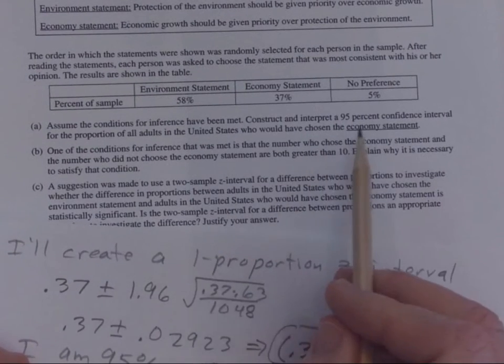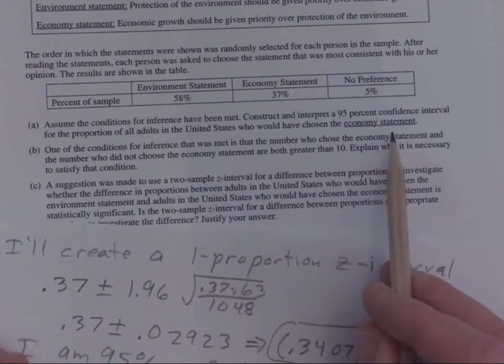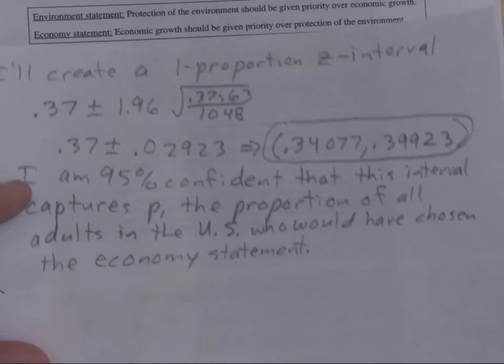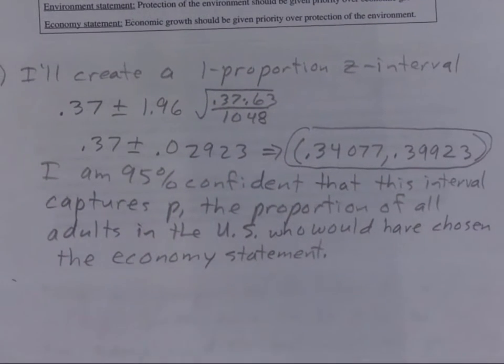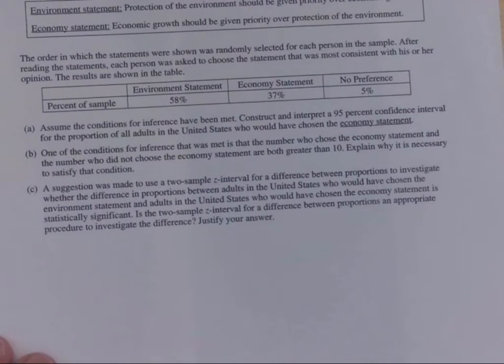So they worded it, the confidence interval for the proportion of all the adults in the United States who would have chosen the economy statement. So there you go. And so that's kind of a stock one proportion Z interval, and you didn't have to do the assumptions. Anyway, and so then it asks this.